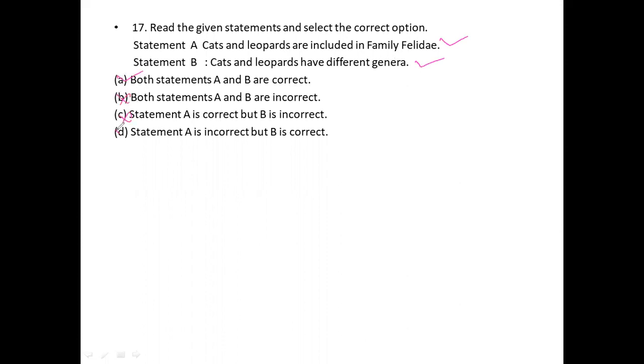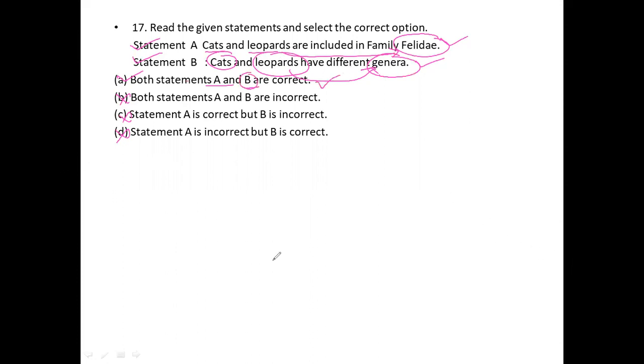The others are wrong, because cat and leopard are included in the same family, that is Felidae. Next, cat and leopard are included in different genera, so that is also correct. Both the statements A and B are the correct option for this question.